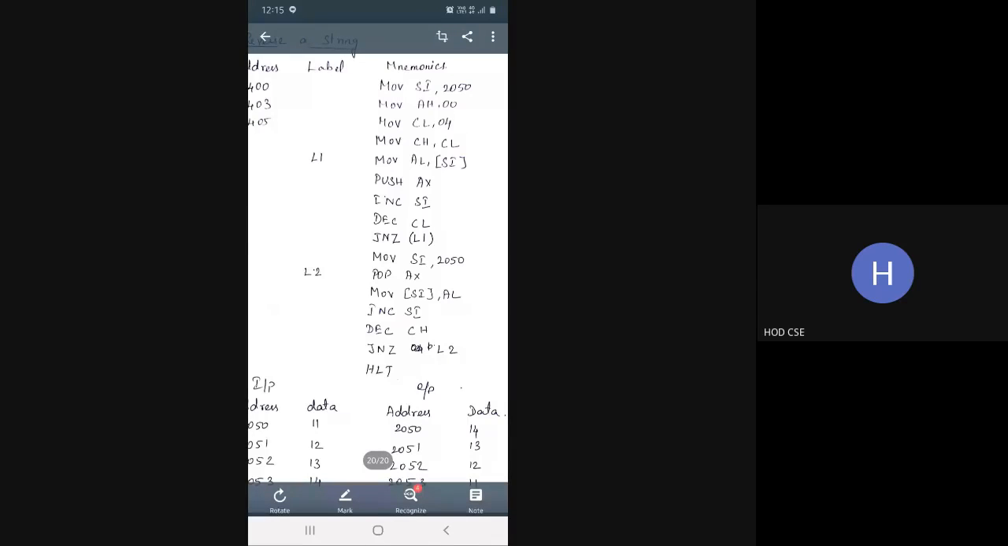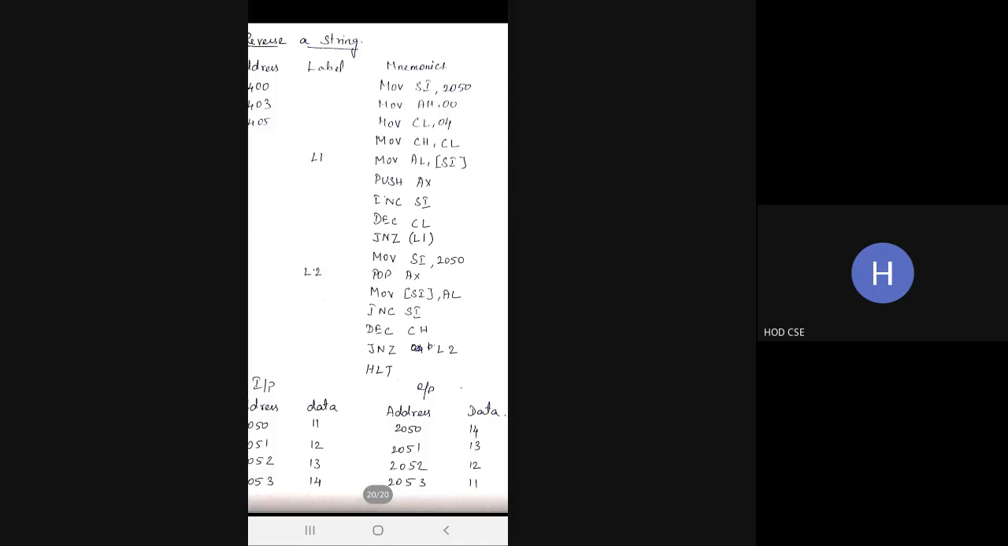So why are we supposed to initiate both CH and CL? Because CL is used for the push instruction, CH is used for the pop instruction. So both CH and CL remain the same data. So we are moving 04 in both CH and CL. So whatever data is present in the SI memory location is moved to AL. It will push to the stack. Now the AL value is pushed to the stack.